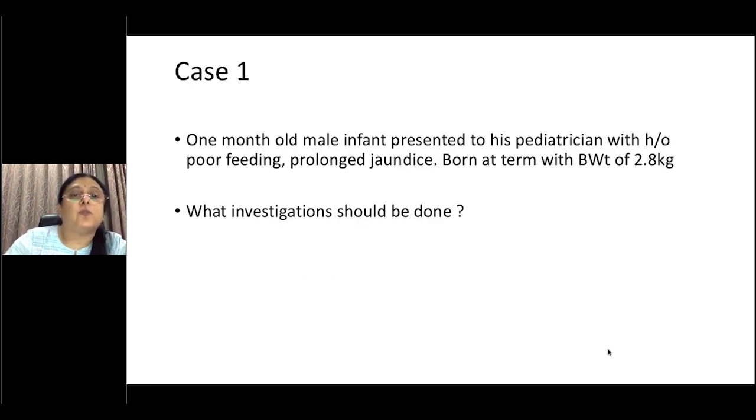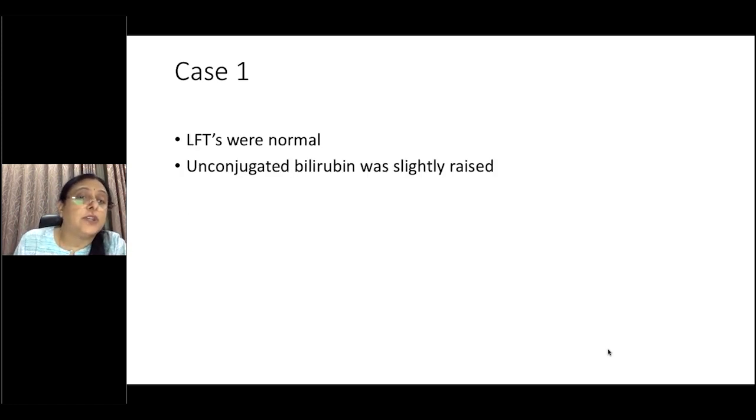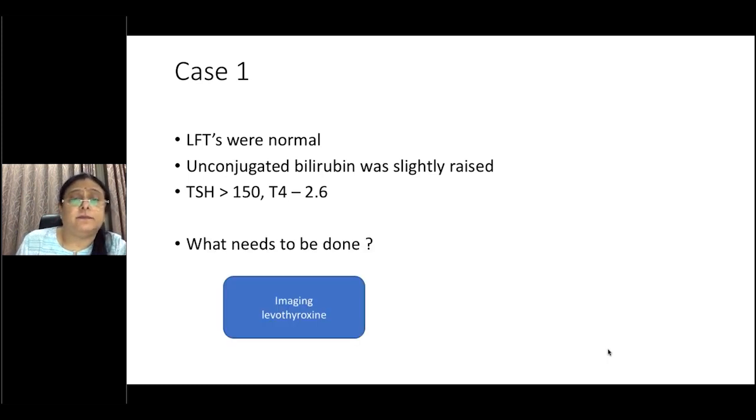So the first case is a 1-month-old infant who presented to his pediatrician with a history of poor feeding and prolonged jaundice, born at term with a birth weight of 2.8 kilos. What investigations would you consider? Well, the pediatrician considered a liver function test with bilirubin as well as a thyroid profile. So LFTs were normal. Unconjugated bilirubin was slightly raised, which is not unusual in a lot of babies. But the TSH was more than 150 with the T4 being 2.6. So what needs to be done?